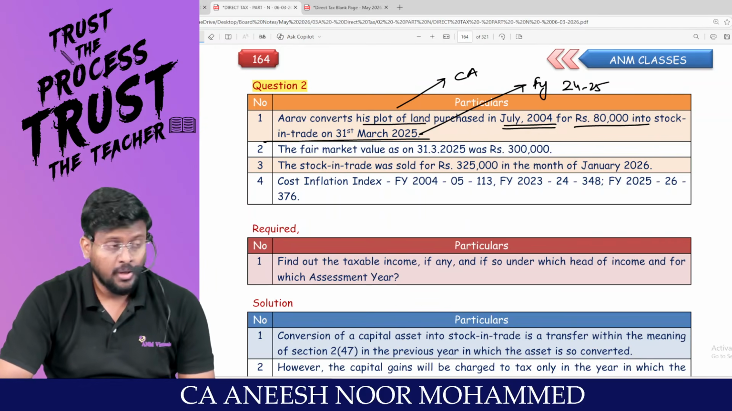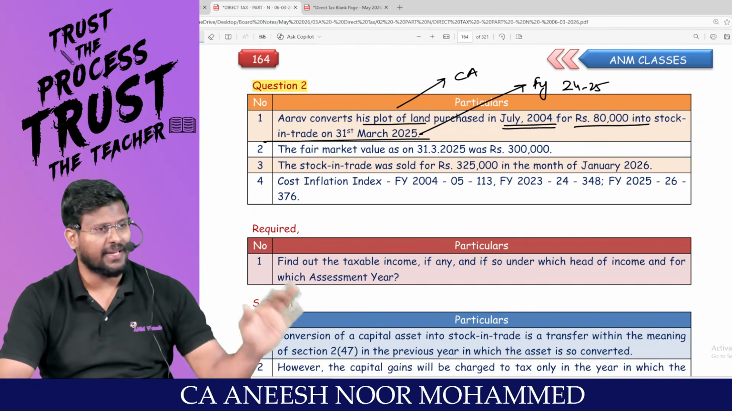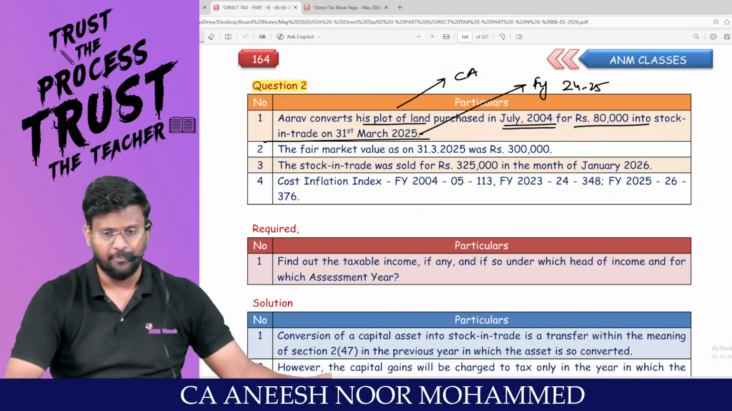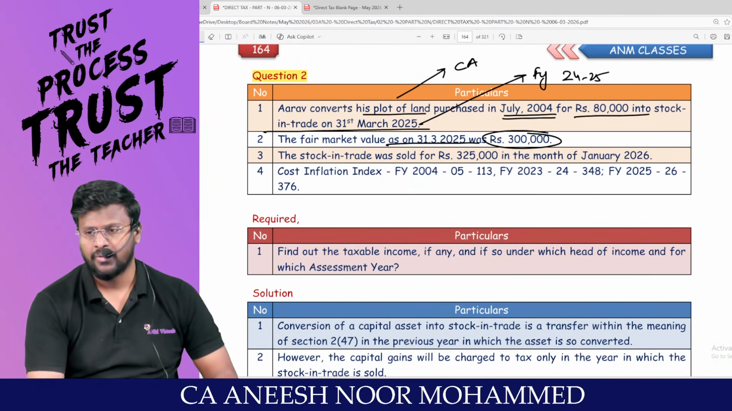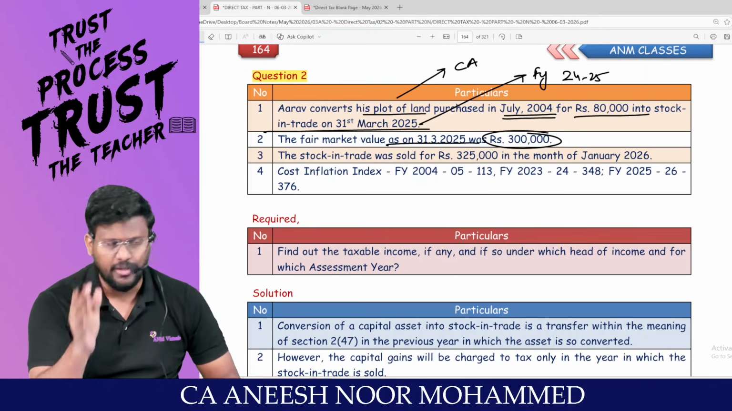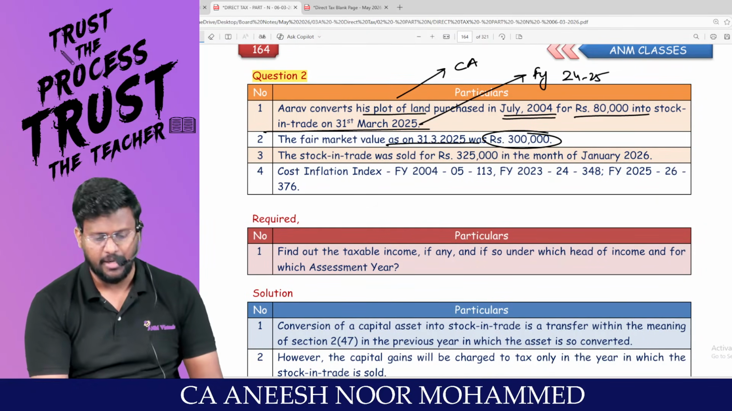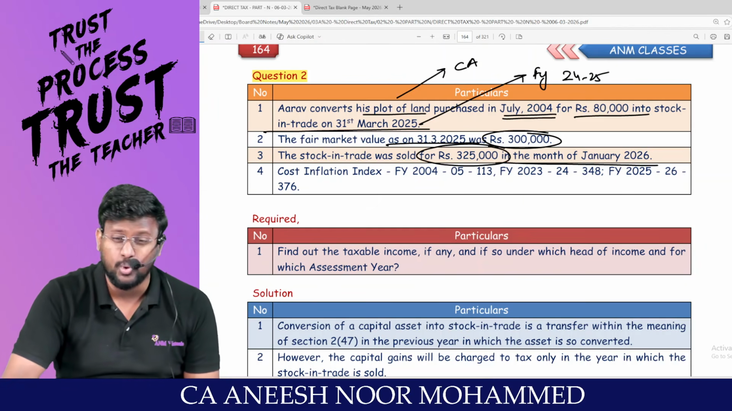So section 45 subsection 2: conversion of capital asset into stock in trade. The capital gain will not be taxed in the year of transfer. It will be taxable in the year in which the converted asset is sold. Fair market value as on 31/3/2025 is how many lakh? Till the date of conversion, it will be capital gain. From the date of conversion till the date of sale, it will be PGBP. Am I right? Stock in trade was sold for 3,25,000 in the month of January 2026.